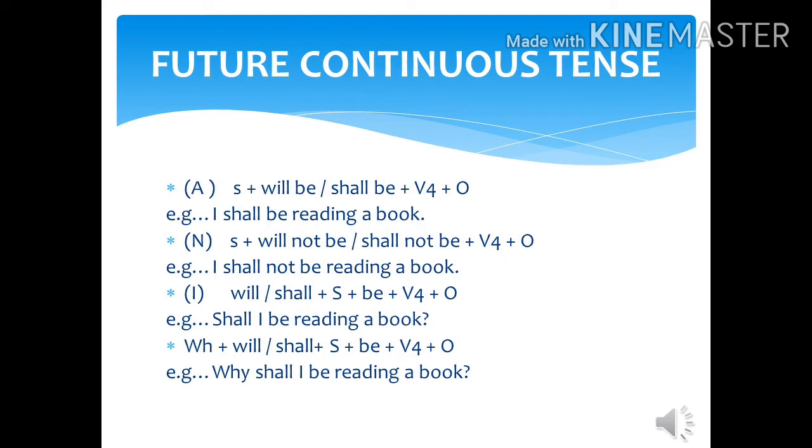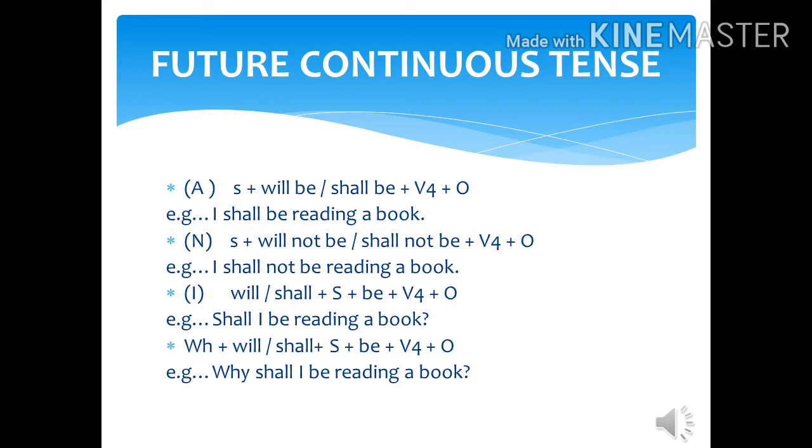Dear students, now let's discuss the future continuous tense. That is the last type of continuous tense. But before discussing its affirmative, let me tell you about its Urdu identification. That is "raha hoga." "Hoga" is telling here that yes, I am future continuous tense. Now let's take a start with its affirmative rule.